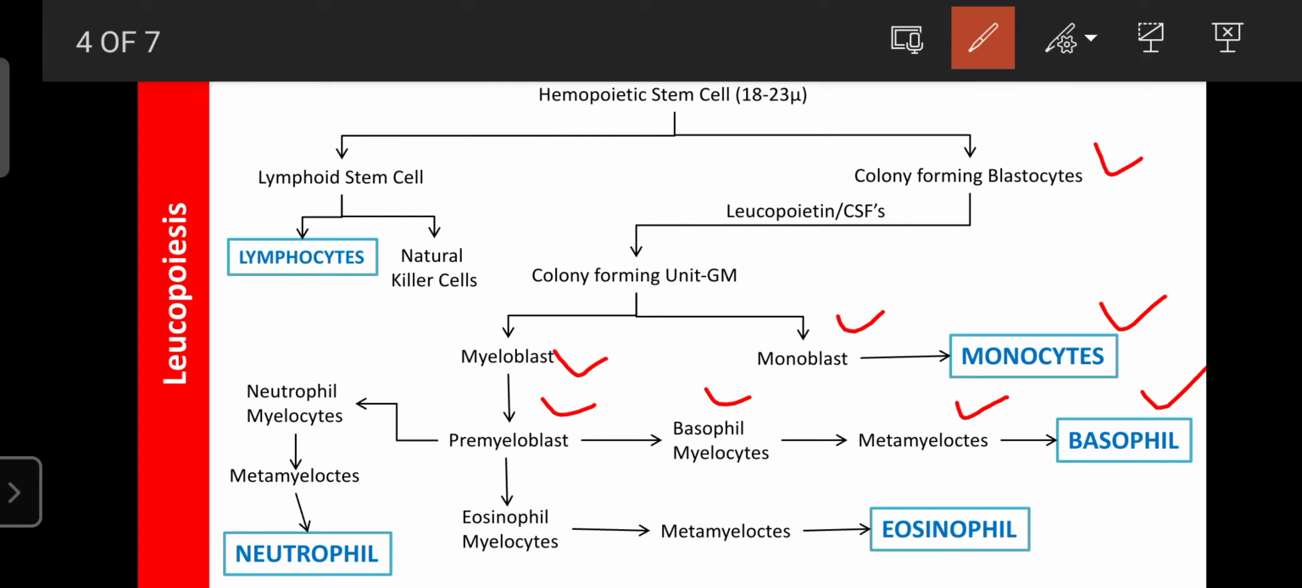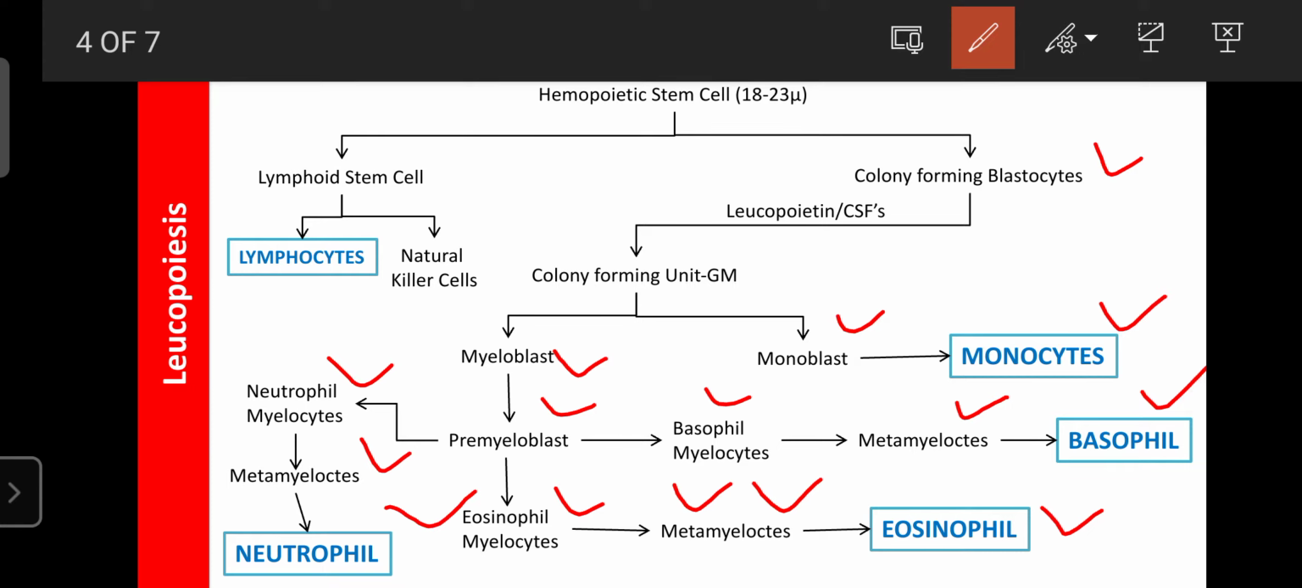And on another side, the pre-myeloblast differentiates into eosinophil myelocytes, and further they differentiate into eosinophil metamyelocytes, then these cells differentiate into eosinophils. On another side, the pre-myeloblast differentiates into neutrophil myelocytes, and further the neutrophil myelocytes differentiate into neutrophil metamyelocytes, and further the neutrophil metamyelocytes are differentiated into neutrophils.